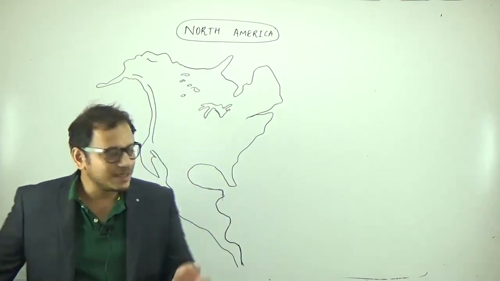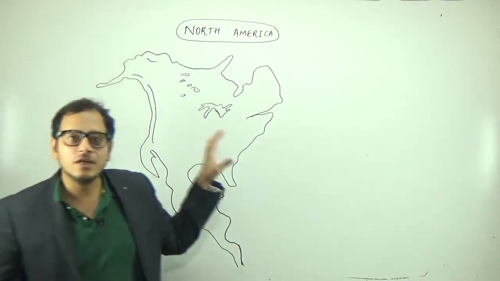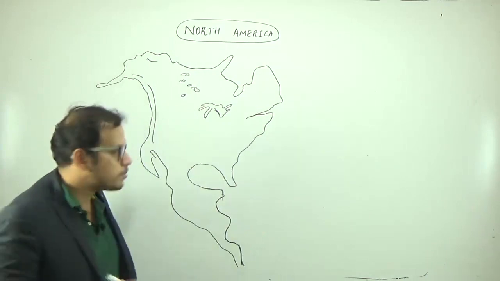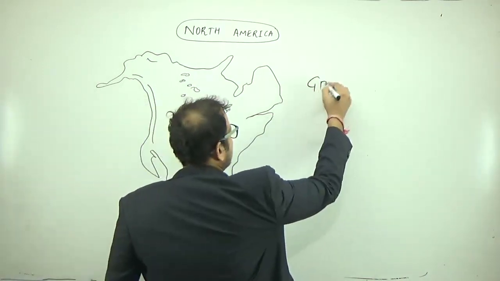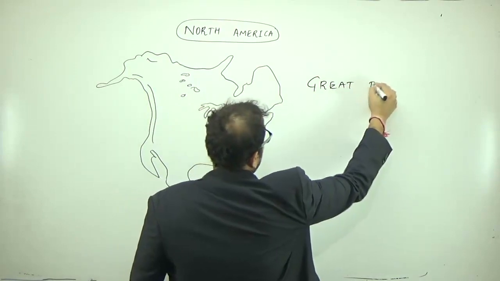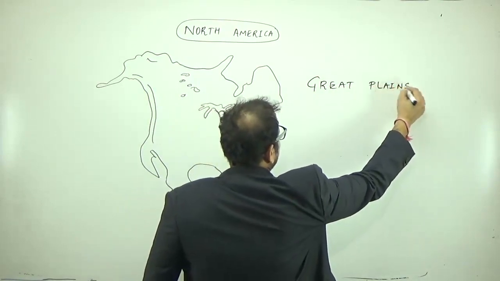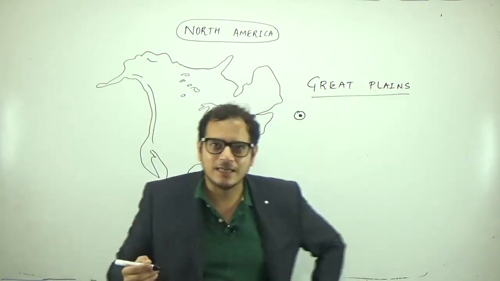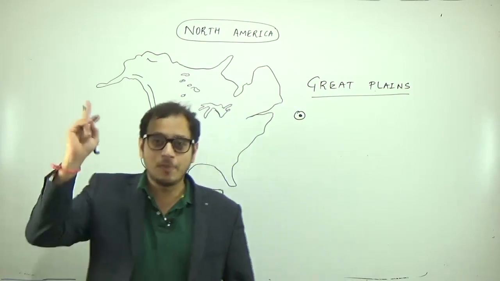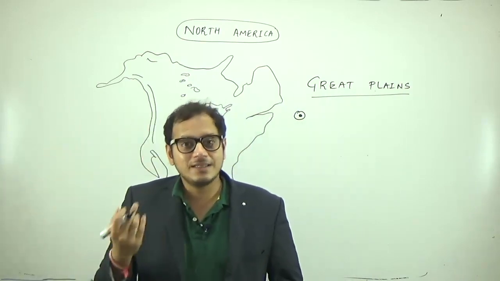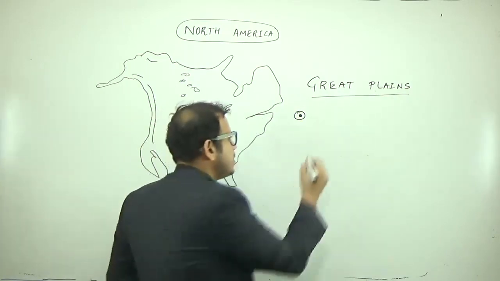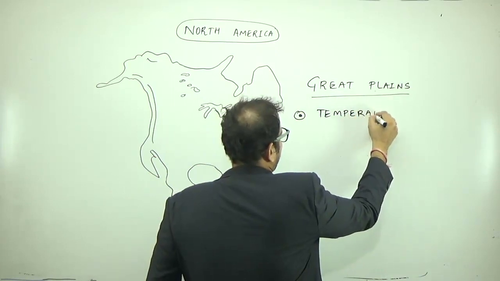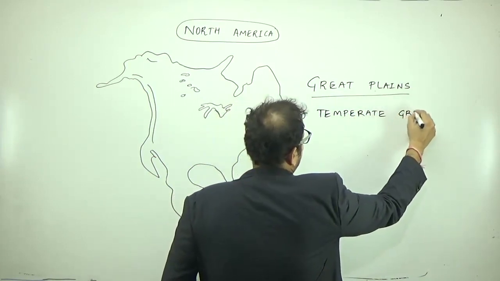Now let us look at the other part, the central part or the central lowland, that is this part of North America. This part of North America is known as the Great Plains region. What are these Great Plains? These Great Plains are an example of temperate grasslands. That is, whether they are grasslands in the tropical region or grasslands in the temperate region, these are examples of temperate grasslands.